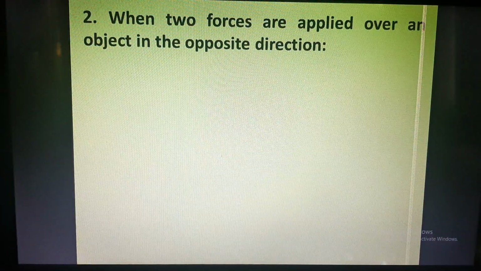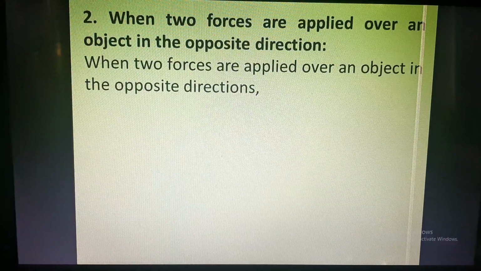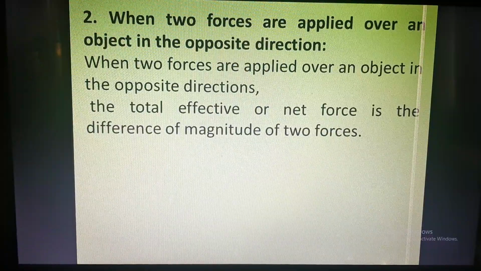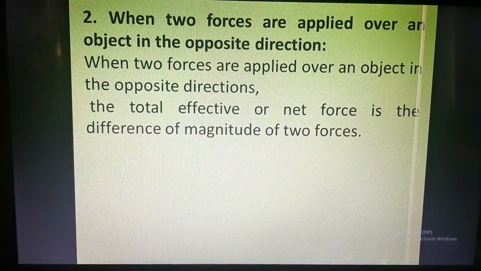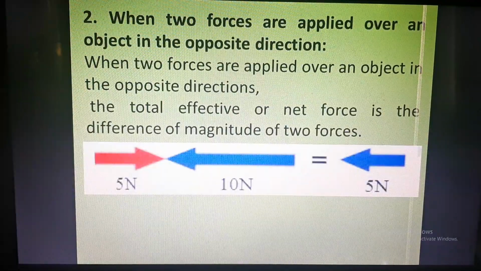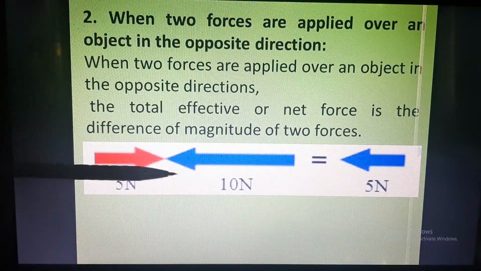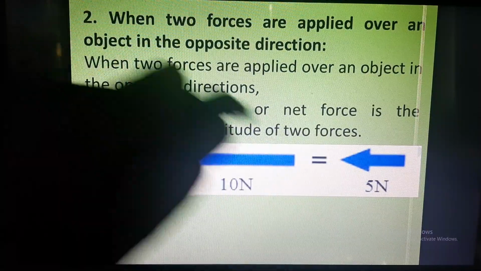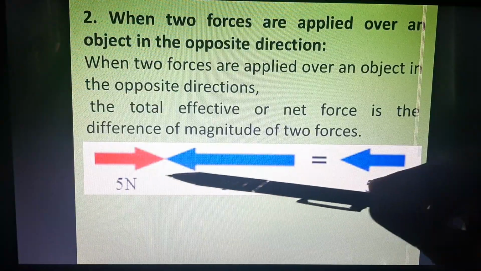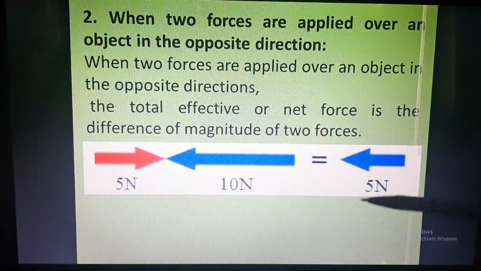Now when two forces are applied over an object in the opposite direction, what will happen? When two forces are applied over an object in the opposite direction, the total effective or net force is the difference of magnitude of the two forces. So whenever forces are applied from two opposite directions, to get the total effective or net force, we will subtract the forces. For example, here 5 Newton force is applied in this direction and 10 Newton is applied in this direction. Since they are being applied in opposite directions, total force will be 10 minus 5 Newton.